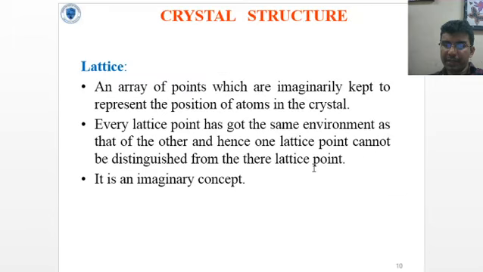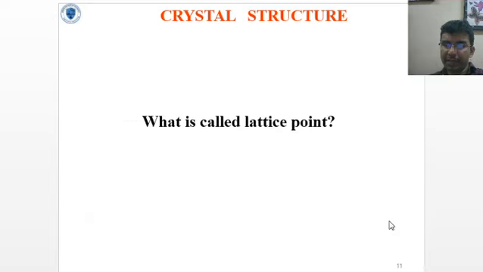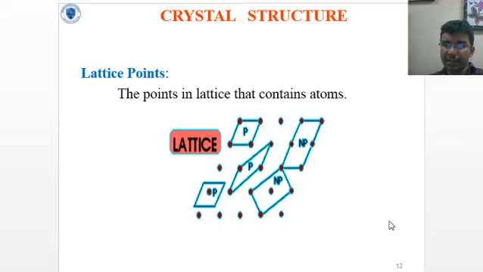Now we will see about lattice, an array of points which are imaginarily kept to represent the position of atoms in the crystal. Every lattice point has the same environment as the other, and hence one lattice point cannot be distinguished from the other. It is an imaginary concept. Now we will see what is called a lattice point. A lattice point means the points in the lattice that contain atoms. So this is your lattice point.